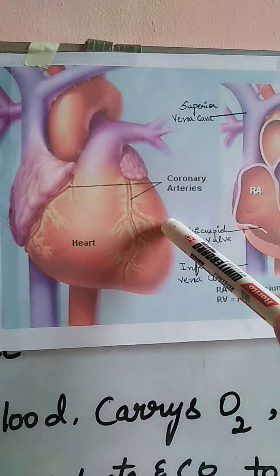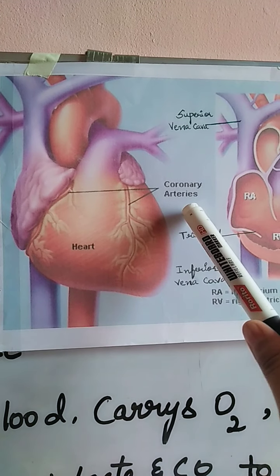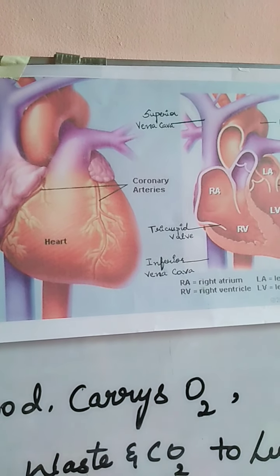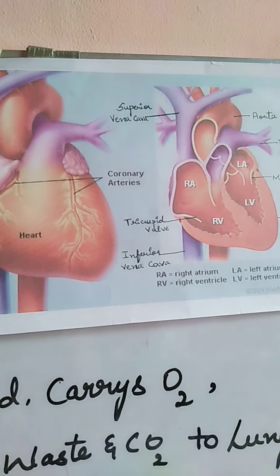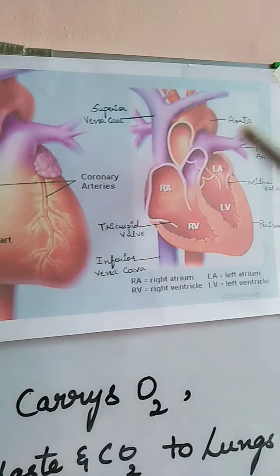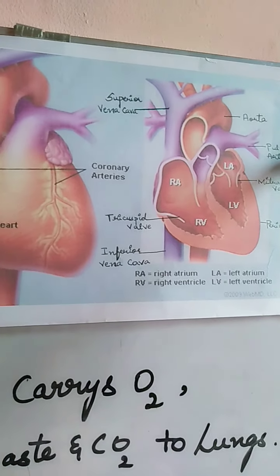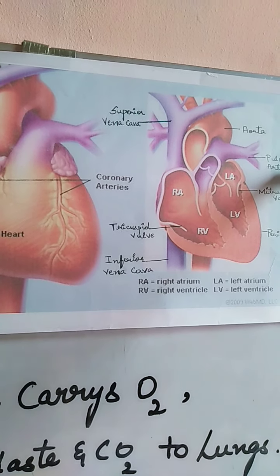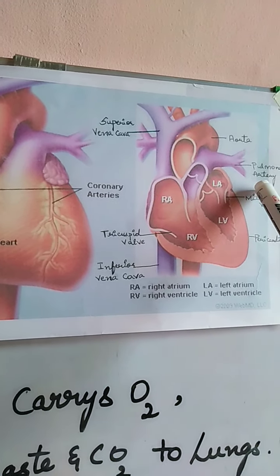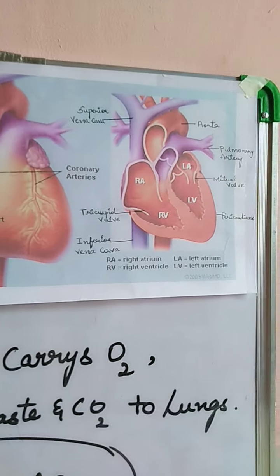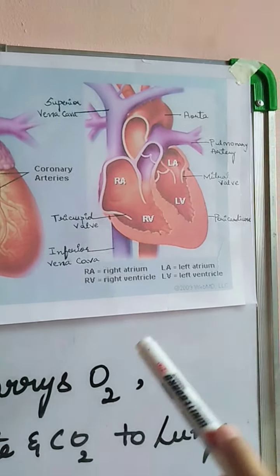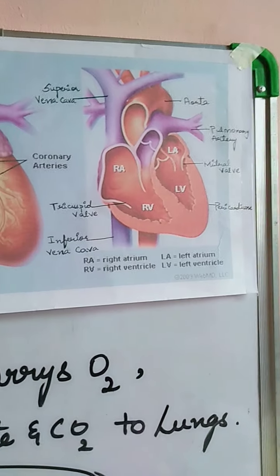As you can see over here, there is a marking, that is the coronary arteries. The function of these coronary arteries is to supply blood to various organs of our body. The largest artery is the aorta. The smaller artery is the pulmonary artery. I'll repeat: the largest artery is the aorta and the smaller one is the pulmonary artery. The function of the pulmonary artery is that it carries blood from the heart to the lungs.